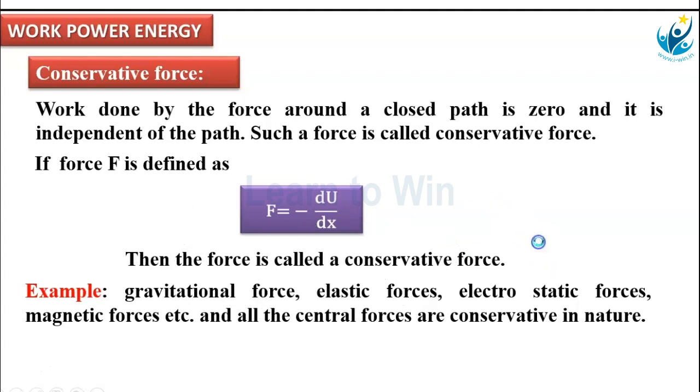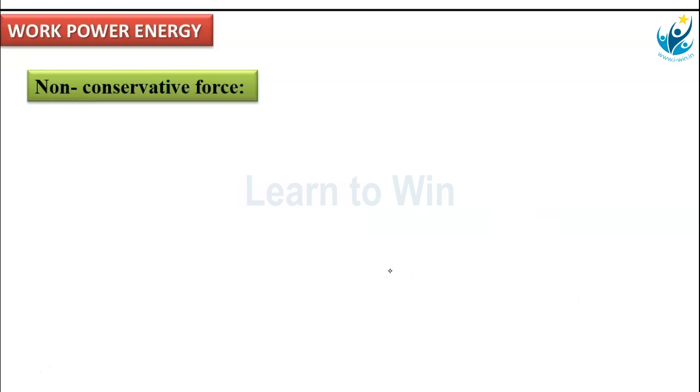Next kind of force is non-conservative force. I hope you understand about non-conservative force also. It is exactly opposite to conservative force. There, path independent; here, path dependent. There, in a closed path, work done by that force is 0, that force we called conservative.